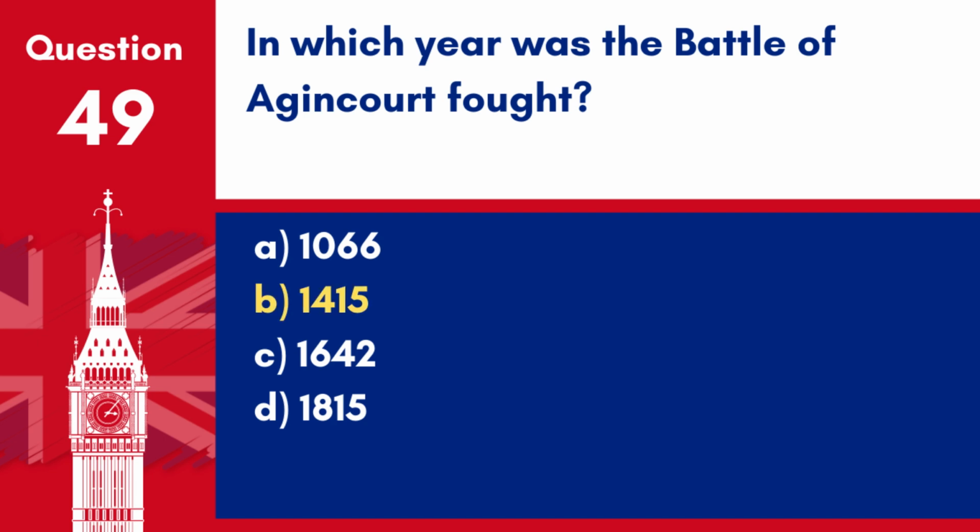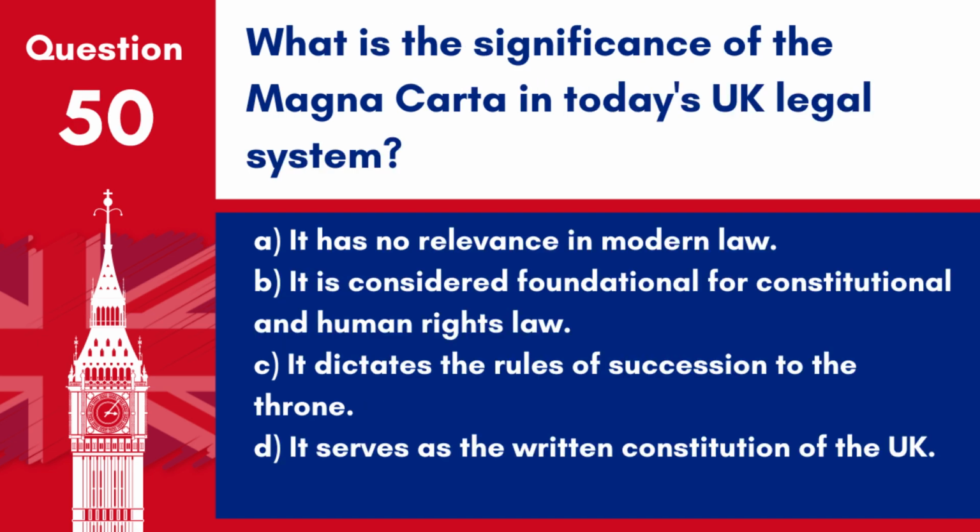Answer: B. 1415. The Battle of Agincourt, a major English victory in the 100 Years' War, was fought in 1415. Question 50. What is the significance of the Magna Carta in today's UK legal system? A. It has no relevance in modern law. B. It is considered foundational for constitutional and human rights law. C. It dictates the rules of succession to the throne. D. It serves as the written constitution of the UK.